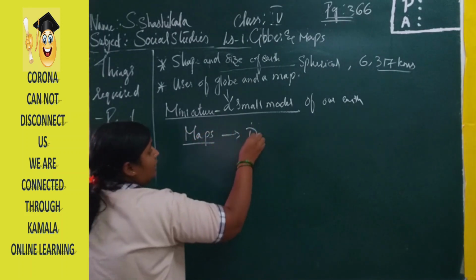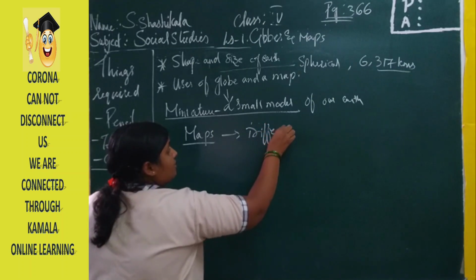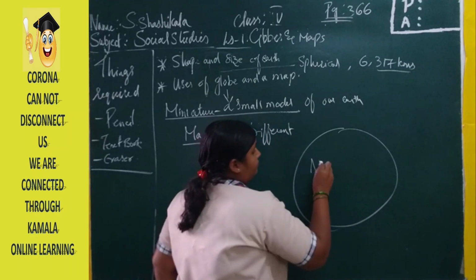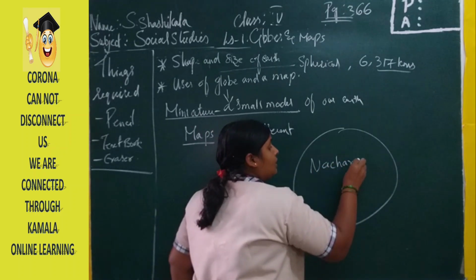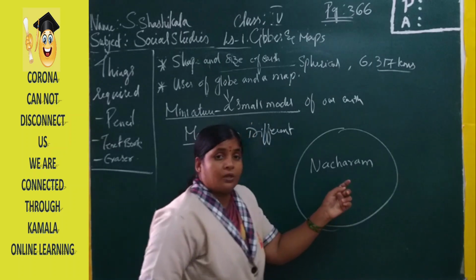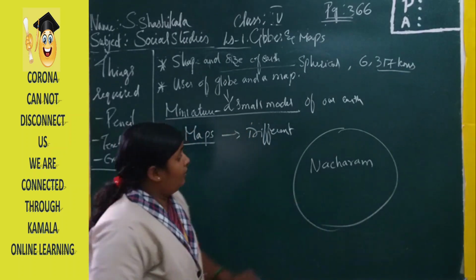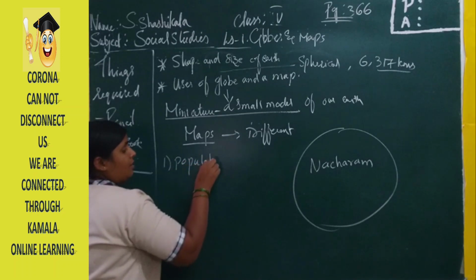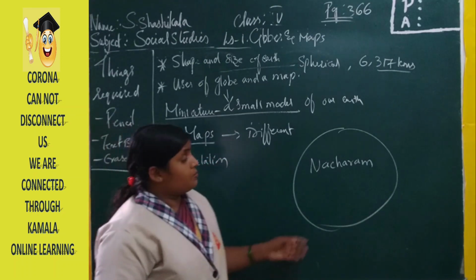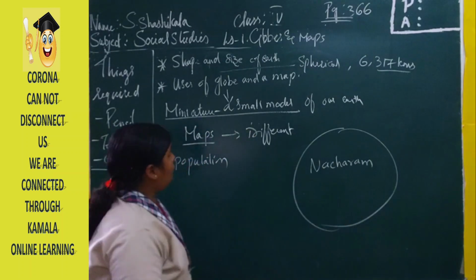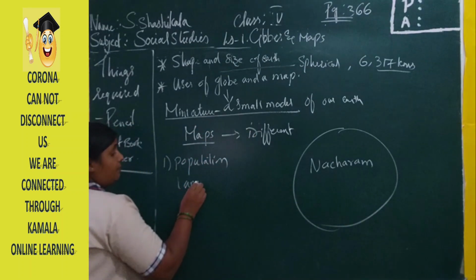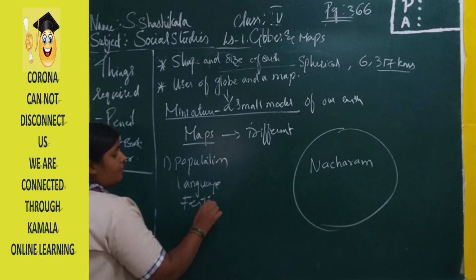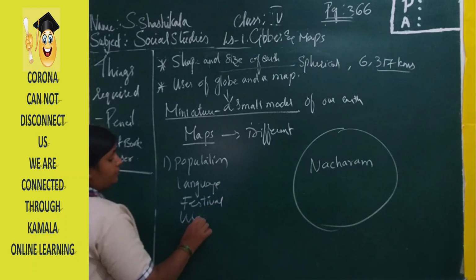of different kinds. Different kinds means, suppose this is our Nacharam. The people who are living in the Nacharam, we want to know the population of this Nacharam. So here we can make the population map. For people speaking different languages, we can make a language map, or a culture map, or a festivals map, a weather map.